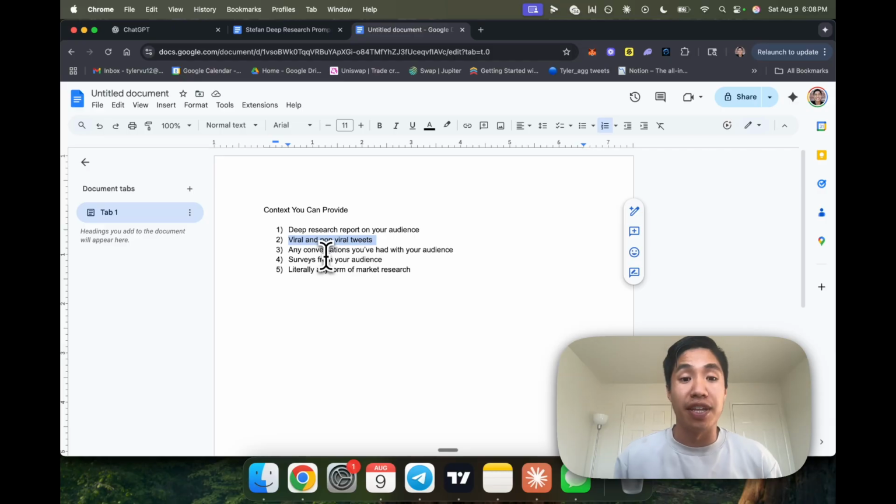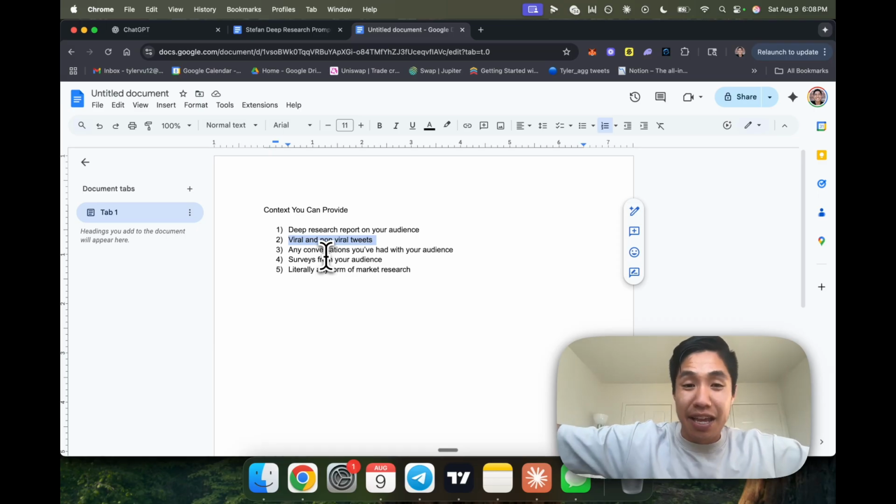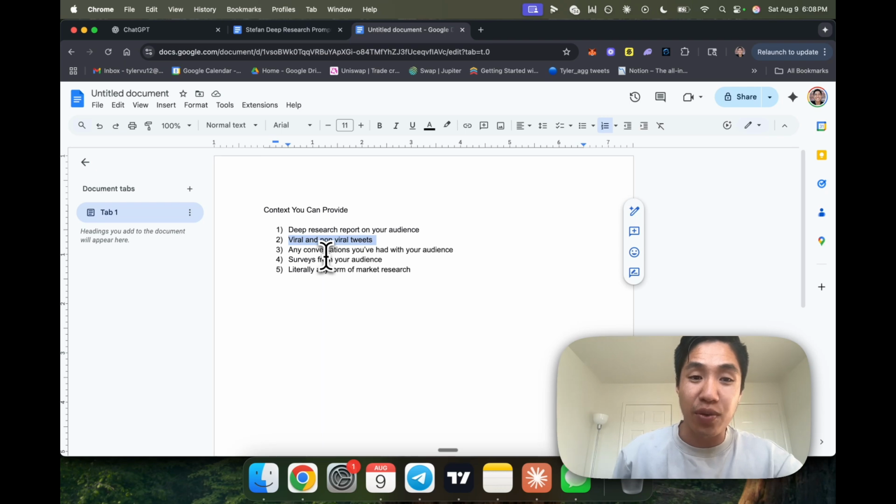The whole point of this is, see, here's the issue. I see a lot of people throw in their viral tweets, like, okay, here's all my viral tweets, generate hooks. The issue with viral tweets is an AI can't differentiate what a viral tweet is if you're not giving it non-viral tweets to look off of, right? Like how can you tell what a viral tweet is without knowing what's non-viral, right? And I don't know how to explain it in words.